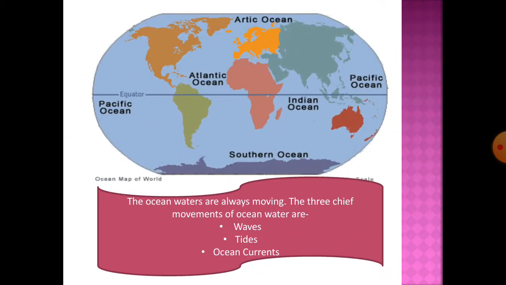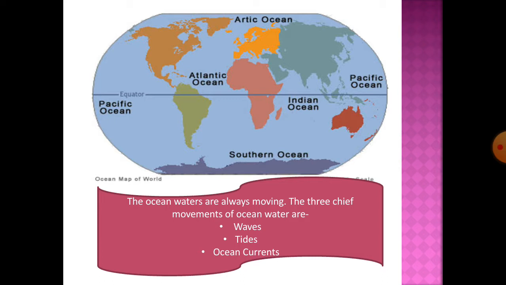Next, 5 oceans. Pacific Ocean, Indian Ocean, Southern Ocean, Atlantic Ocean and Arctic Ocean. The ocean waters are always moving. आपने देखा होगा जो sea और ocean water है that keeps on moving, कभी भी still नहीं होता. The 3 chief movements of ocean water are waves, tides and ocean currents.